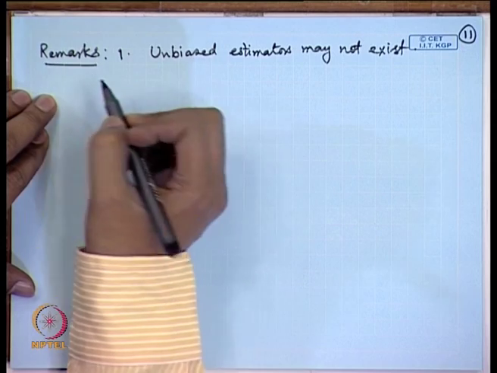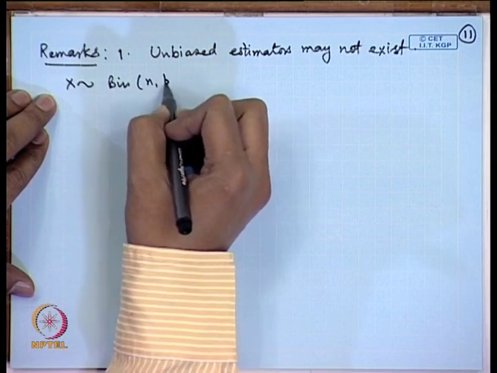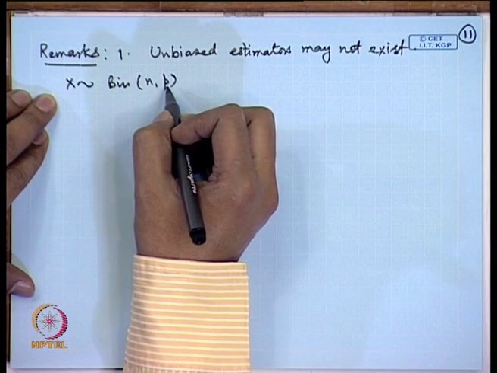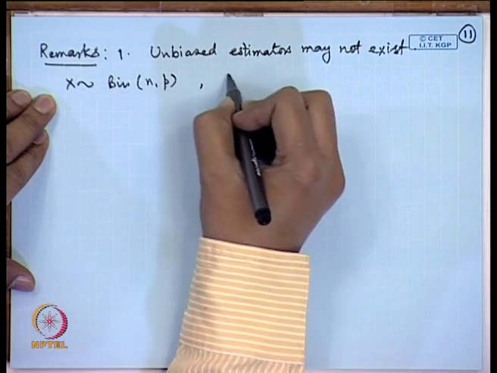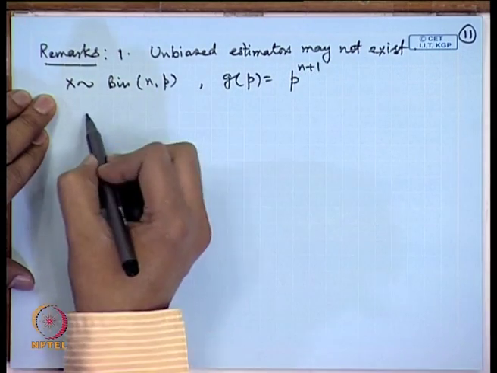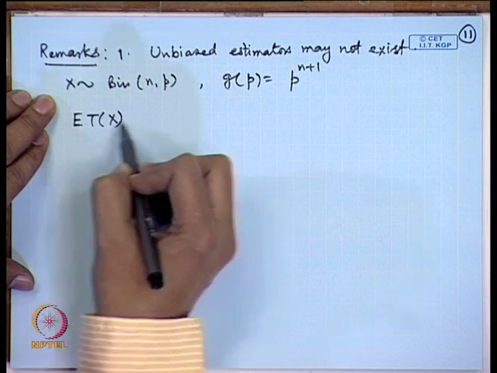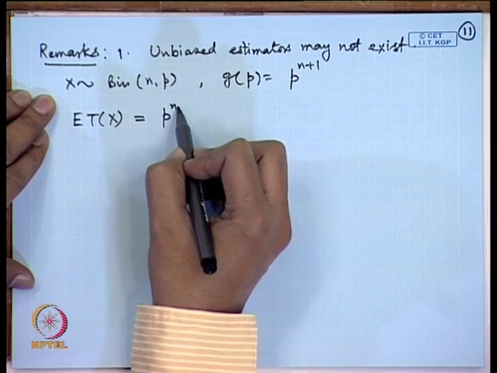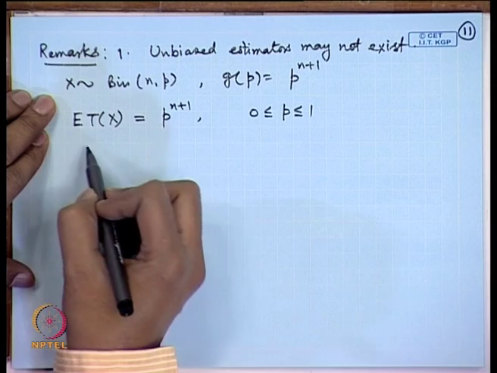So, for example, consider X following binomial(n, p). I want to estimate, say, p to the power n plus 1. Let g(p) be equal to p to the power n plus 1. If I consider T to be an unbiased estimator, then I will write expectation of T(X) is equal to p to the power n plus 1 for p in the interval 0 to 1.